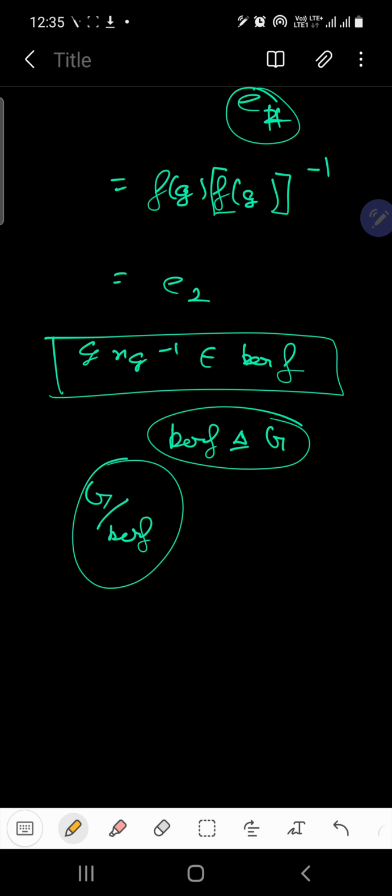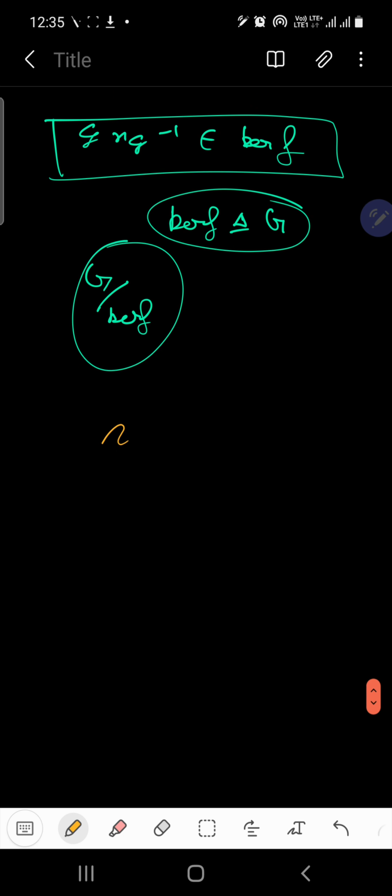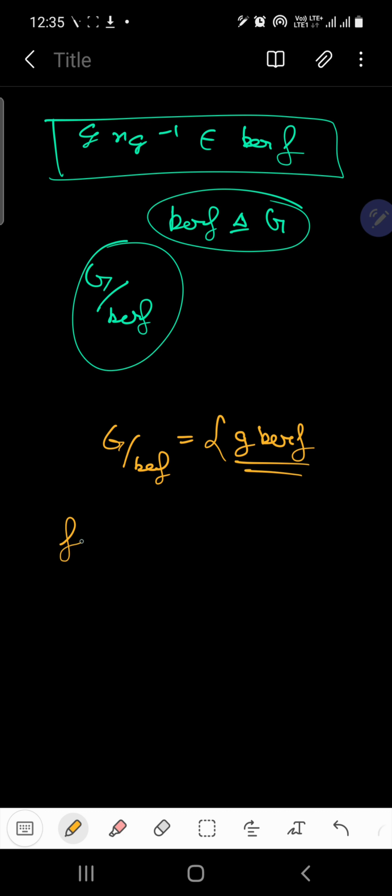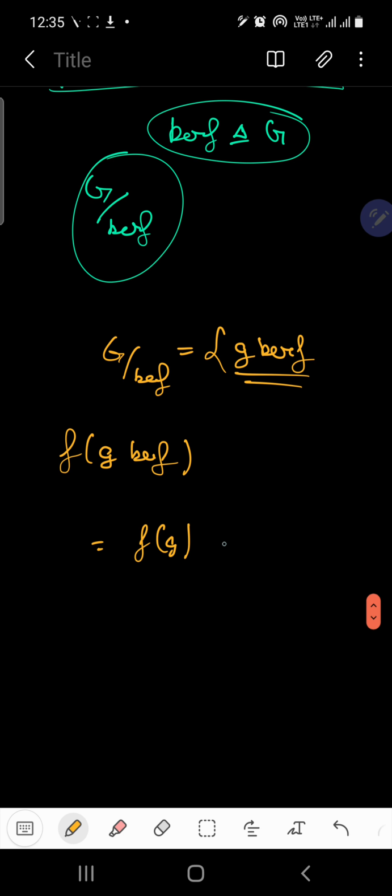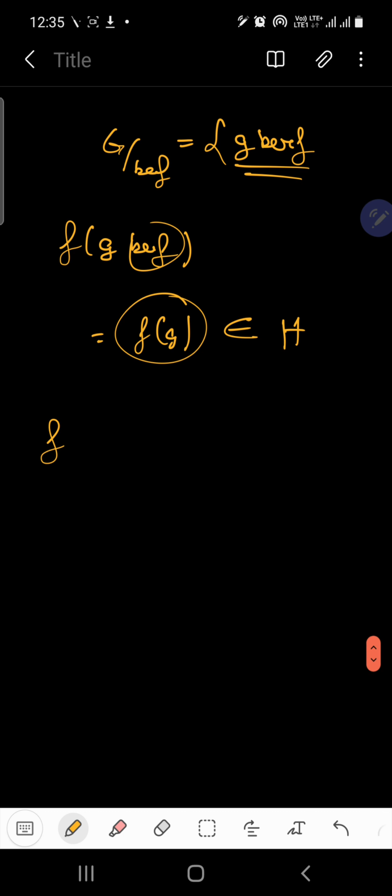So how can we set the mapping actually? First things first, G upon kernel of F will consist of elements of the form G ker F. Am I clear? Now if you compose this, F of G ker F will give you F(G) times F of ker F, and the elements will give you the identity, so this is equal to F(G). And F(G) surely belongs to H, not a subset, we are not talking about sets. So we can actually set the mapping.